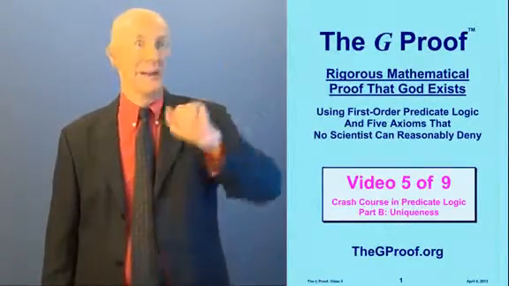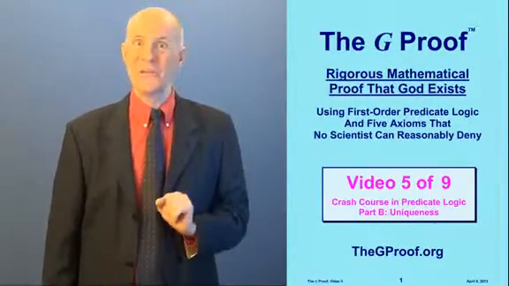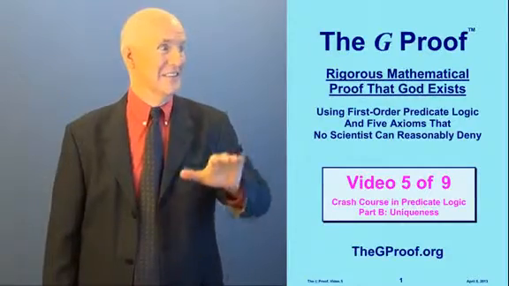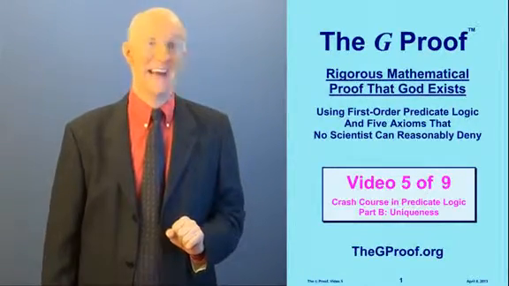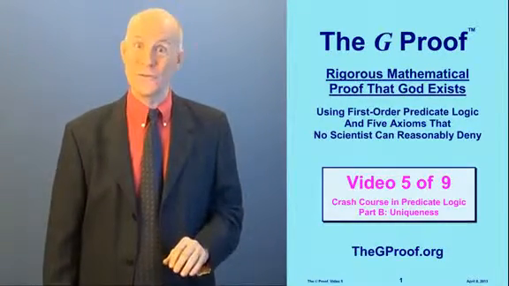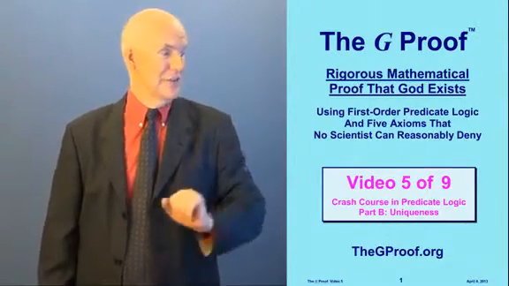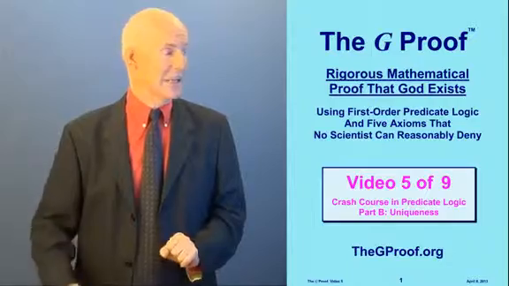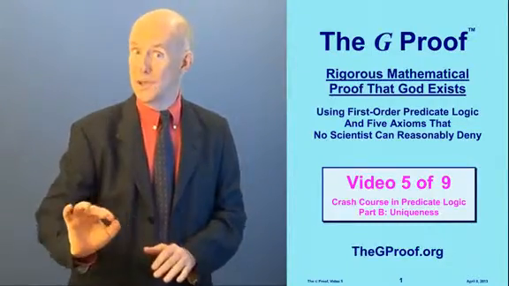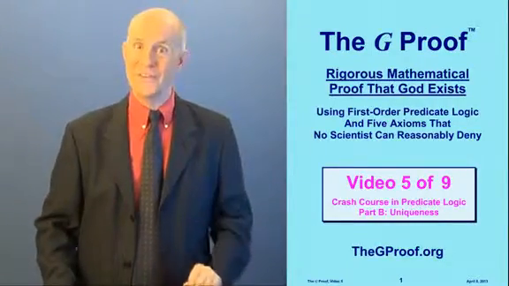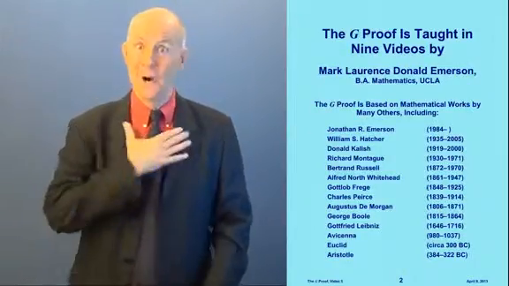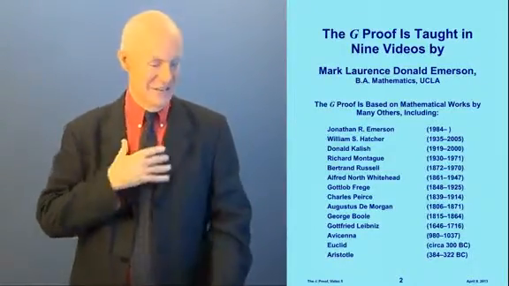So we're continuing right along here with the G proof, our rigorous mathematical proof that God exists using first-order predicate logic and 5 axioms that no scientist can reasonably deny. This is video 5 out of our 9 videos, and this is a crash course in predicate logic, part B, about uniqueness. We have a website at thegproof.org. I'm Mark Lawrence Donald Emerson, and I'm your teacher.